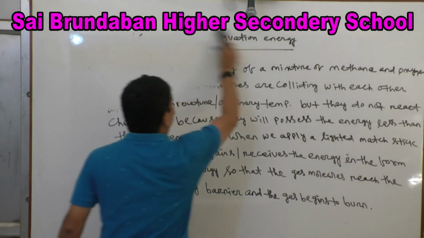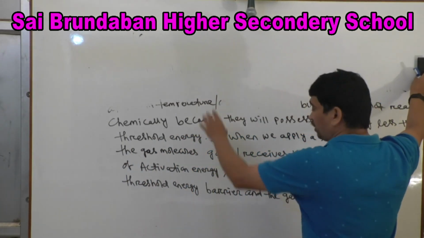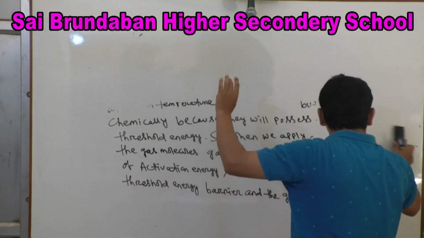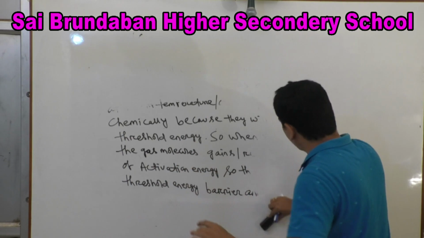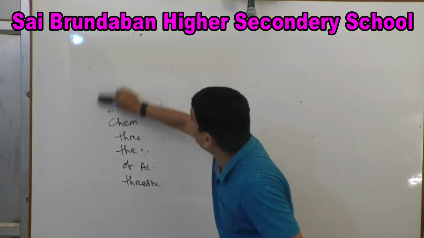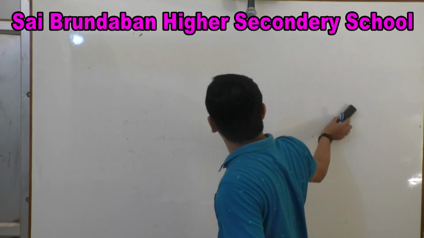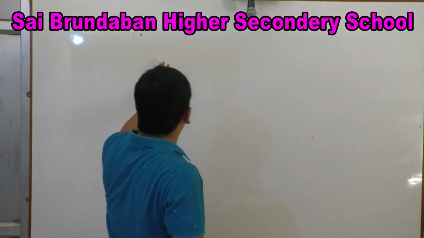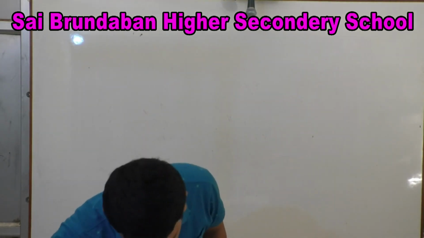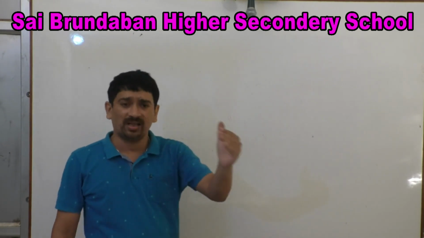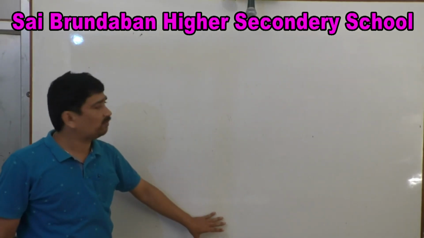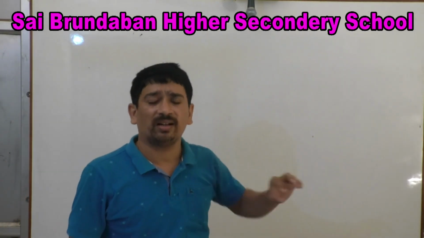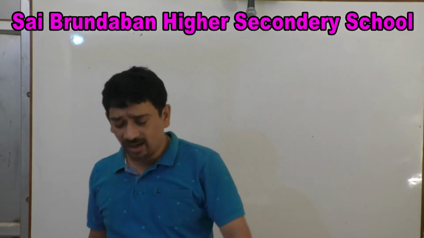Next, suppose this is a 3-mark question, up to this you will write. First you will draw the diagram. Next, the definition of threshold energy and activation energy. Then you write the equation: activation energy equals threshold energy minus energy originally possessed by the molecules. Then for fast reaction, activation energy is low; for slow reaction, activation energy is high. Then you write this example and explain it, then you will get 3 marks, because this is a 3-mark question. Generally the question is put as: write short notes on activation energy. Clear?